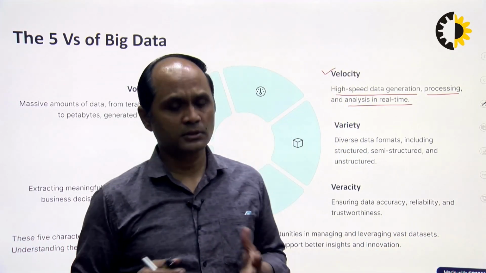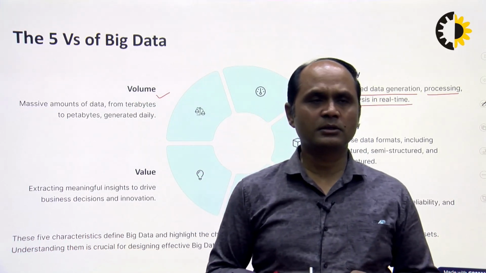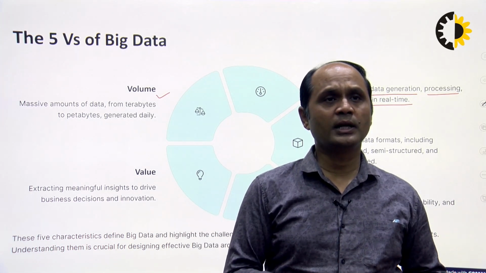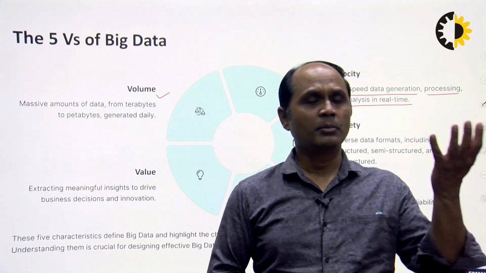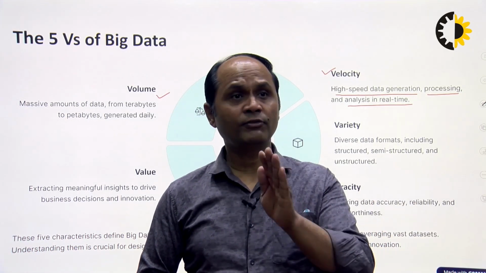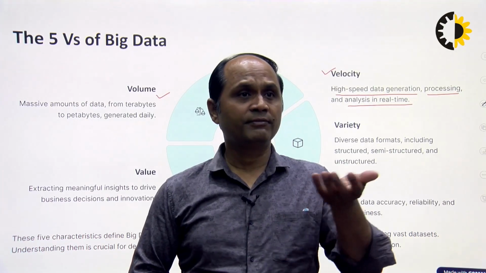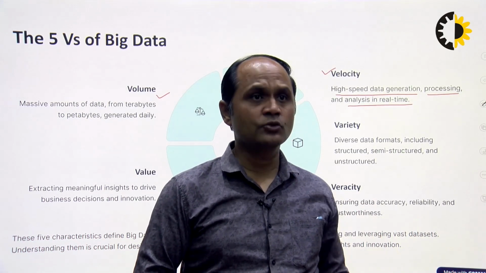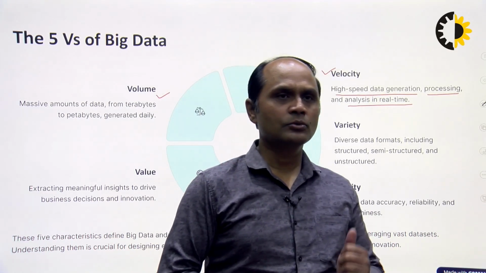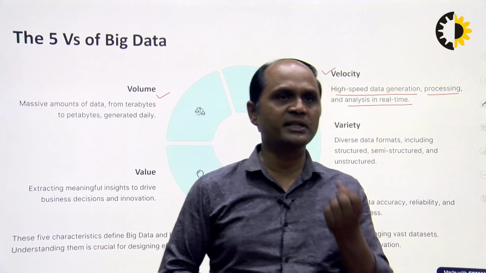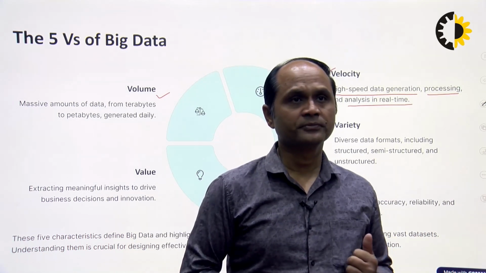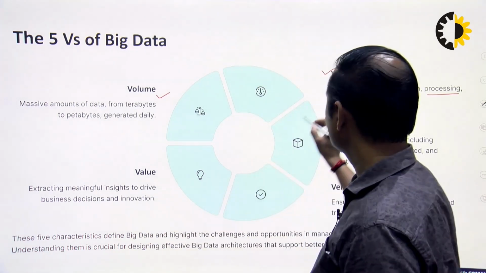Suppose we have two companies, one is Amazon, another is Flipkart. Suppose Amazon analyzes the data today, and they will post some offer tomorrow. If we cannot complete our analysis today, then how can we promote that offer tomorrow? That's why we need high speed data generation, processing and analytics in a real time scenario. So the second pillar is velocity.